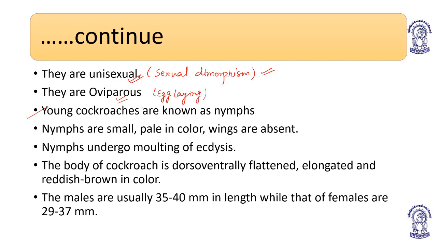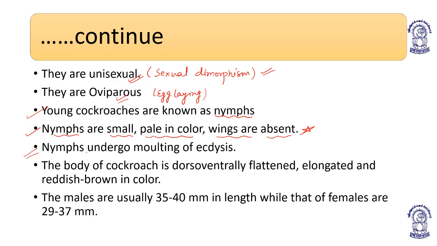Young cockroaches are known as nymphs. They resemble the adults, but there are some characteristics by which we can tell the difference. Nymphs are small, pale in color, and their wings are absent. So nymphs are distinguishable from adults in that they are small, pale in color, and wingless.